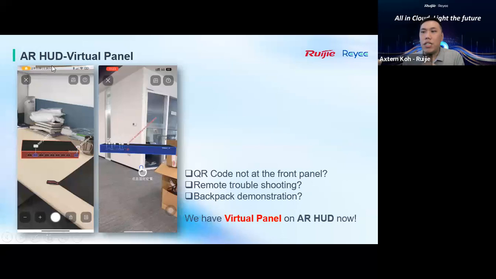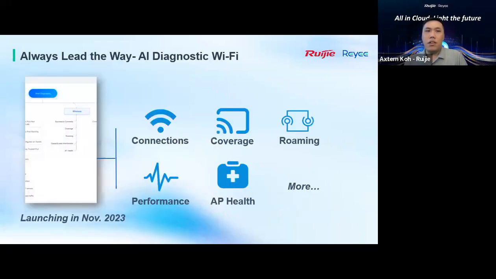And nowadays we have an upgraded version of AR HUD. Previously, with our AR HUD, you needed to go to the switch and scan the QR code. After that, it would align with your physical switch, and only then could you see this information. But nowadays, we can show these devices remotely. No need to go to the switch and stand in front of it. You can already see this view. This is the virtual panel we have built for you. We have upgraded the virtual panel with AR HUD. You don't need to go to the physical unit itself. Based on the virtual panel, you can see everything. All right, so this is our AR HUD function.